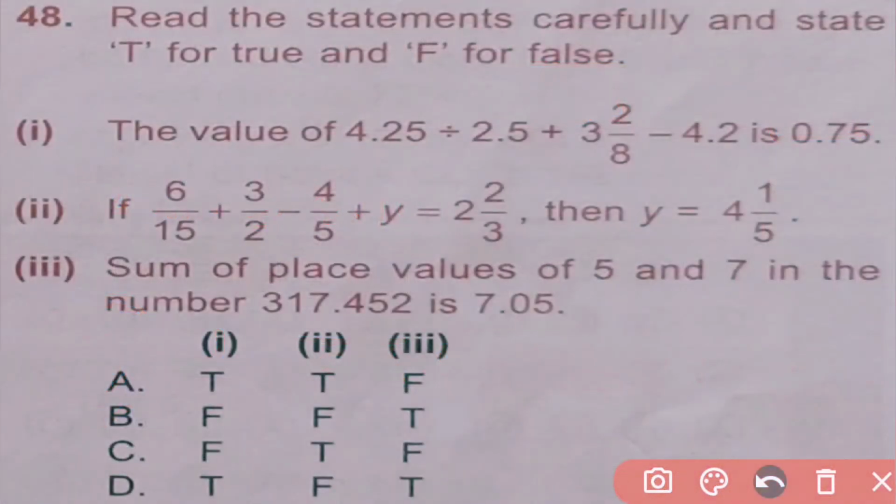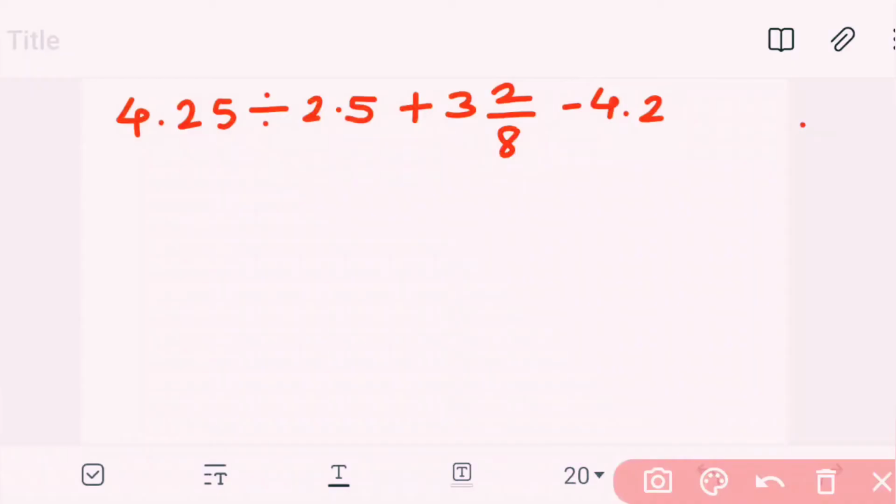Question number 48. Read the statements carefully and state T for true and F for false. Option 1. The value of 4.25 divided by 2 by 5 plus 3 2 by 8 minus 4.2 is 0.75. Here we first solve 4.25 divided by 2.5.